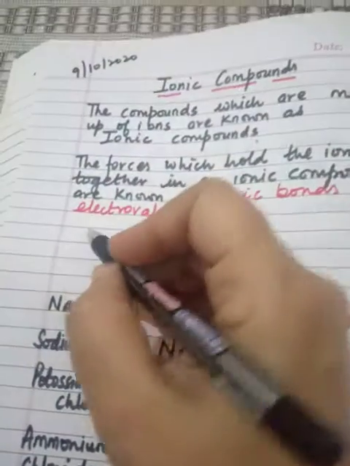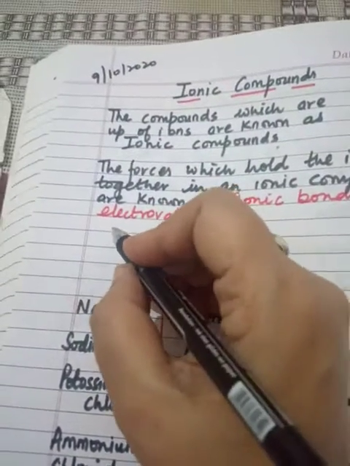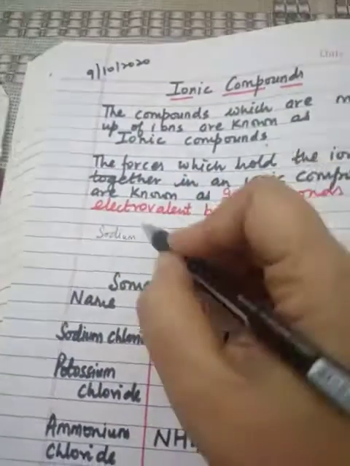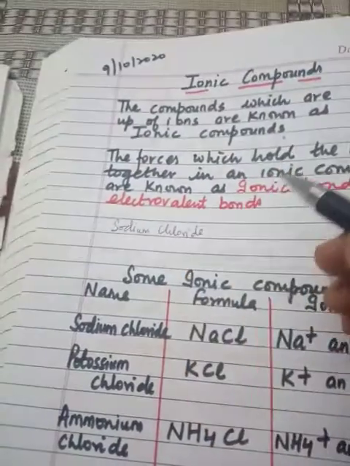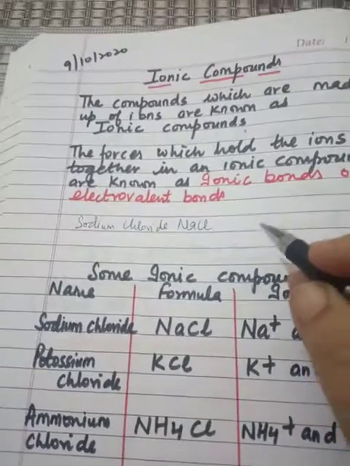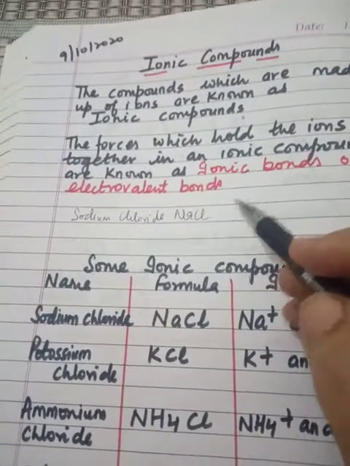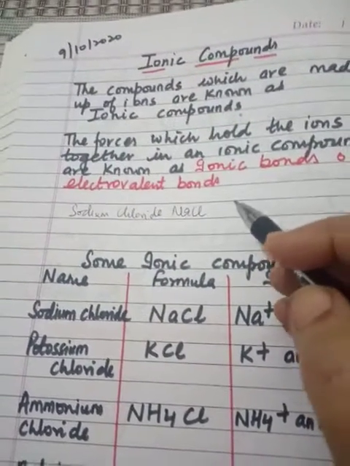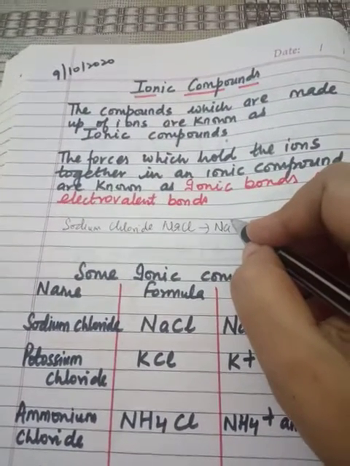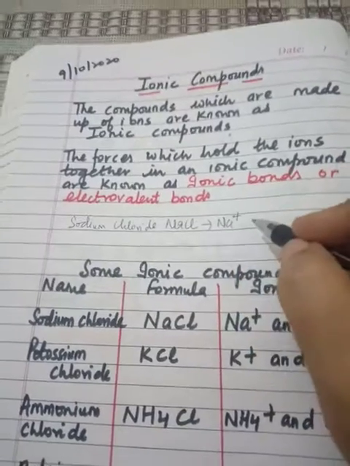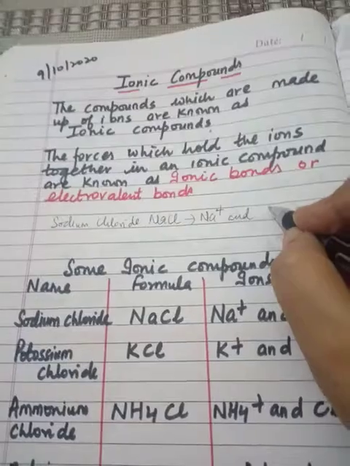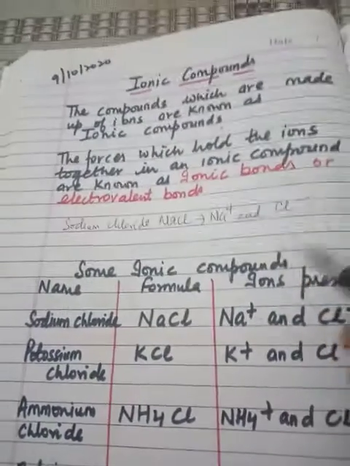For example, sodium chloride, NaCl, is an ionic compound which is made up of equal numbers of positively charged sodium ion and negatively charged chloride ion, Cl minus.